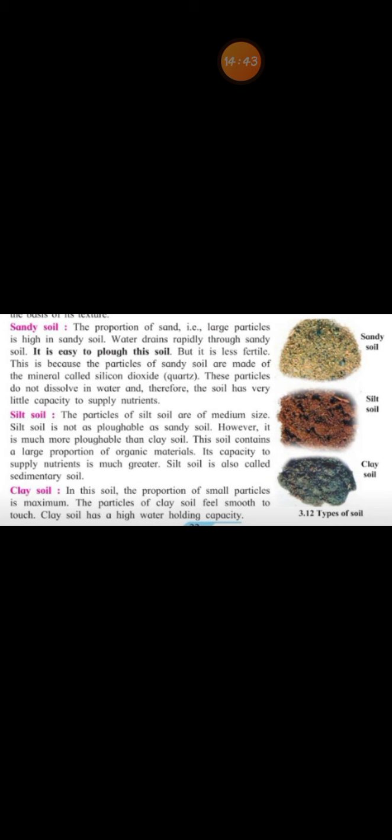The particles of clay soil feel smooth to touch, and clay soil has a high water holding capacity and it is more fertile and it is not that plowable as compared to silt soil, but it is plowable as compared to sandy soil.